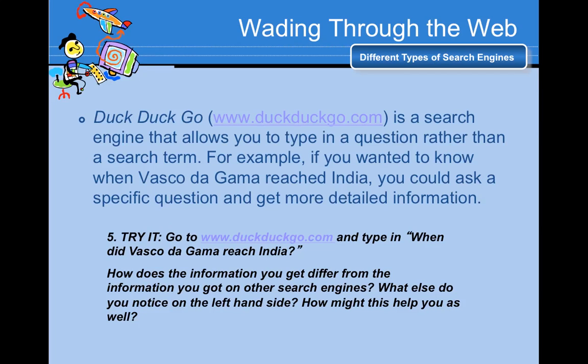How does the information you get differ from the information you got on the other search engines? What else do you notice on the left-hand side? How might this help you as well?